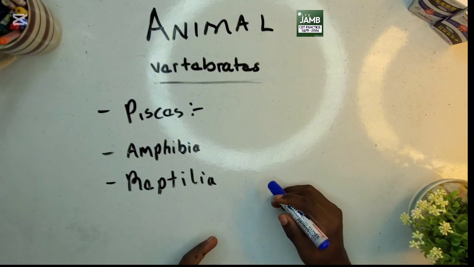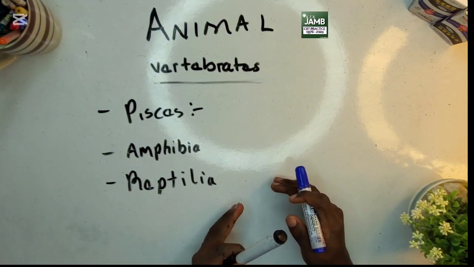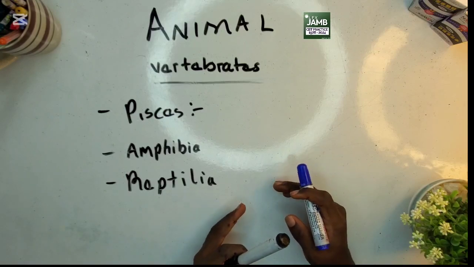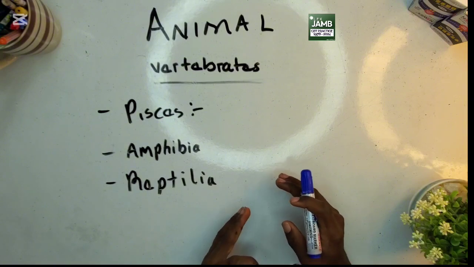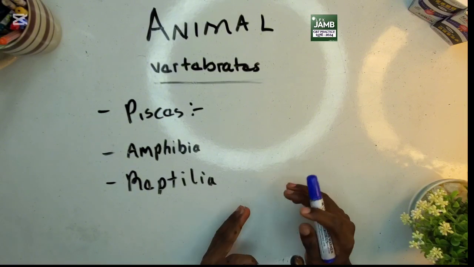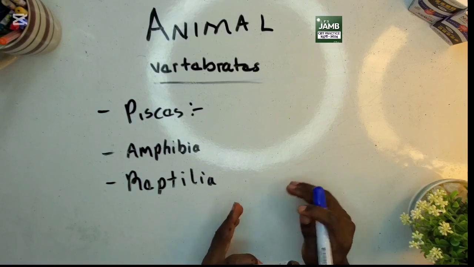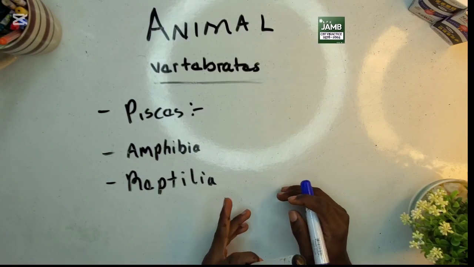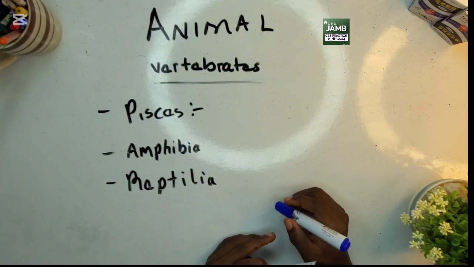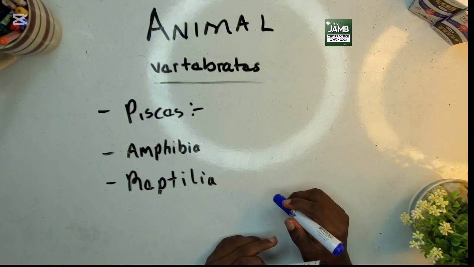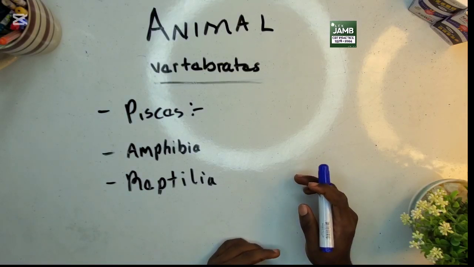Another phylum we'll be talking about under the vertebrates is the Reptilia. One of the characteristics of Reptilia is that, unlike the amphibians, they have dry scales and dry skin. The essence of this dry scale and dry skin is to prevent water loss. They also lay eggs on land, while amphibians lay eggs in water. Reptiles are cold-blooded. Examples of reptiles: we have lizard, snake, and turtle.